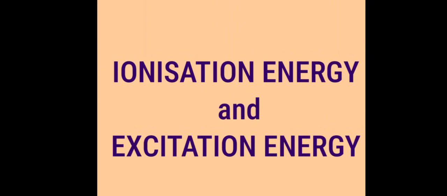Ionization energy and excitation energy is the next concept here, in which ionization of an atom is the process of removal of an electron from the atom. We can call it ionization. But electrons in an atom are bound by a strong attractive electrostatic force.